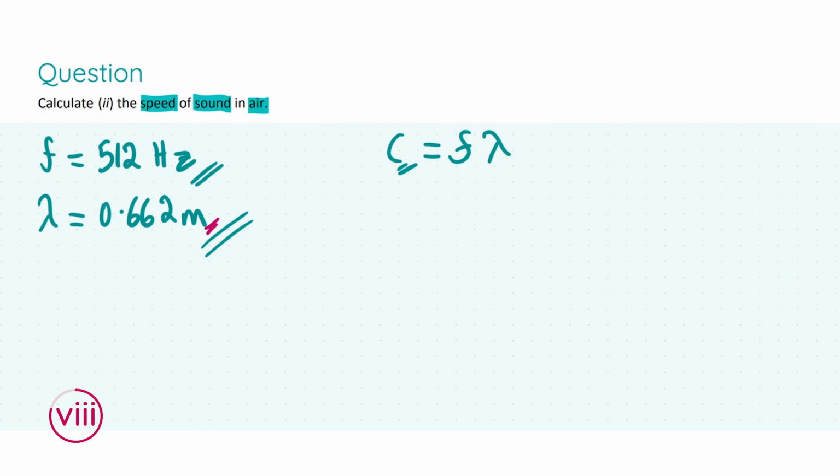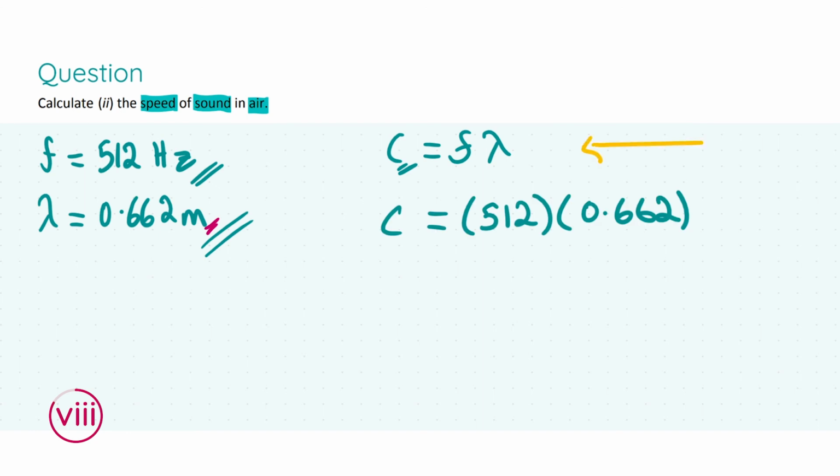Okay? Now let's substitute everything into this formula. Now, substituting into your formula is very important because you will get 3 marks either for mentioning the formula itself or substituting your values actually into the formula. So always do that. That'll get you 3 marks. And the final 2 will get you your answer.